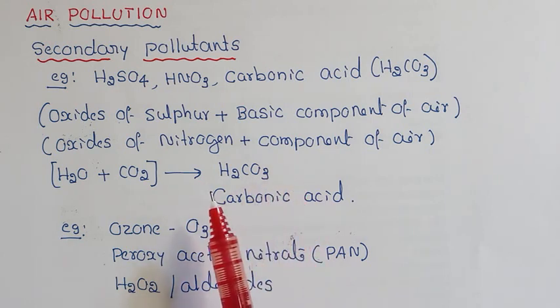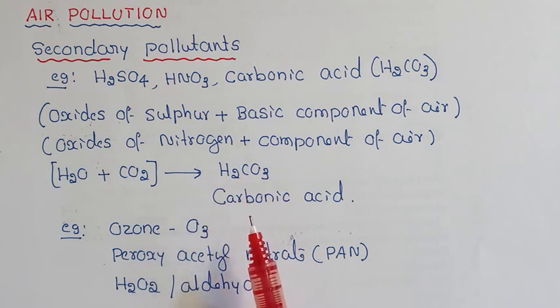Primary pollutants participate in complex ultraviolet-driven photochemical reactions. For example, ozone is also a secondary pollutant, and peroxyacetyl nitrate, PAN, is also a secondary pollutant, and we have hydrogen peroxide and aldehydes. So these are all secondary pollutants.